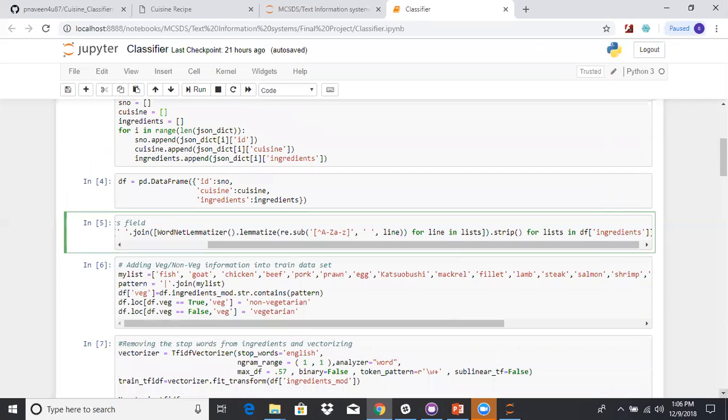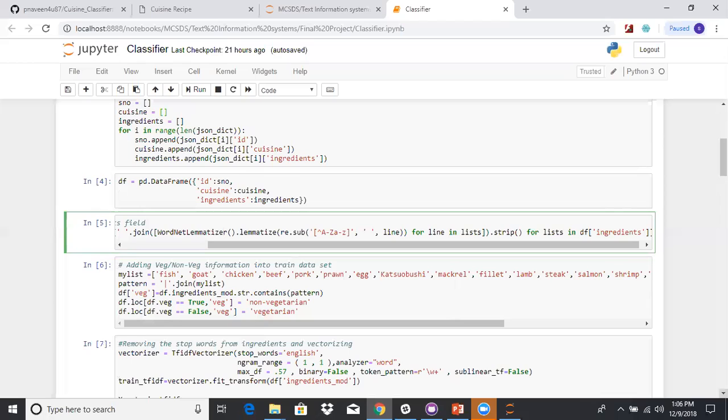As I told earlier, in addition to classifying the cuisine type, we are also classifying the recipes into whether they are non-vegetarian or vegetarian. To do that, we need that information in the training data set. But the data set from Kaggle doesn't have that information.